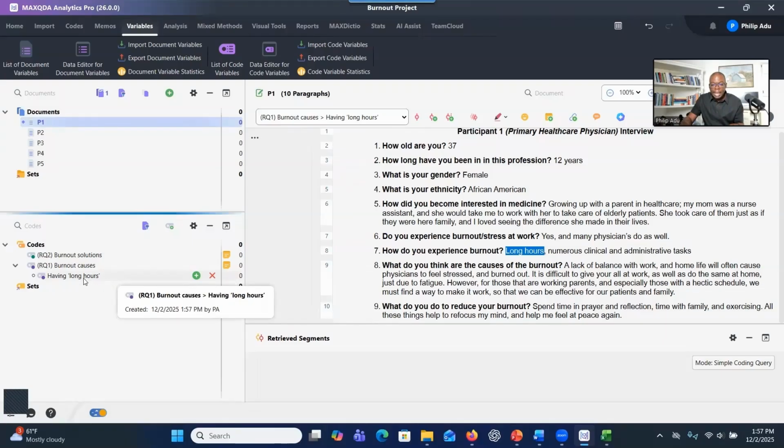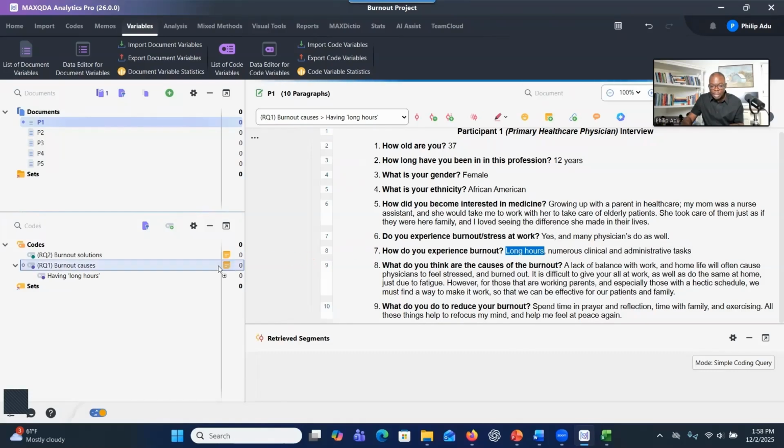Then this is an empty container. There's nothing inside. What you have to do is drag and drop what you have selected and connect that information to this one. And when you connect, that information comes here. Let's try the next one, right? So the next one is about numerous clinical and administrative tasks. As you can see here, this one is significant. It's one of the causes of burnout, right?